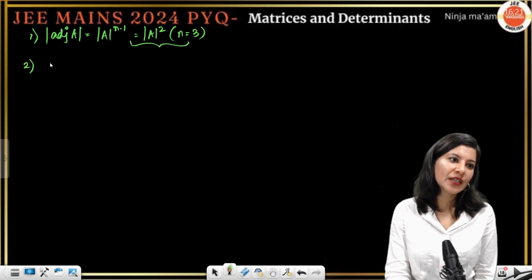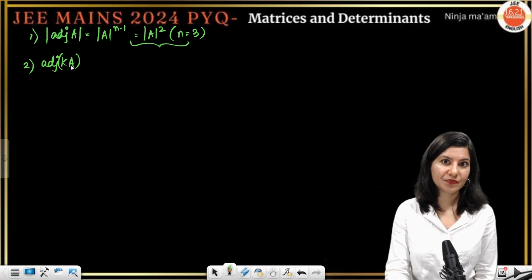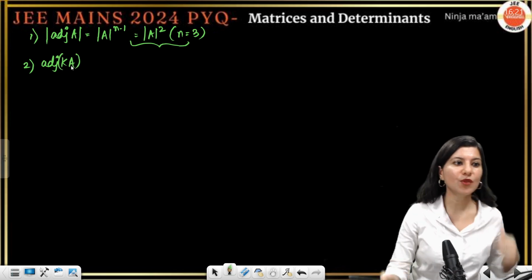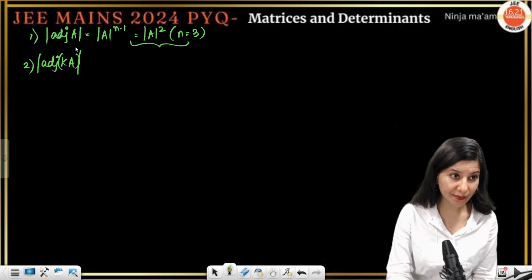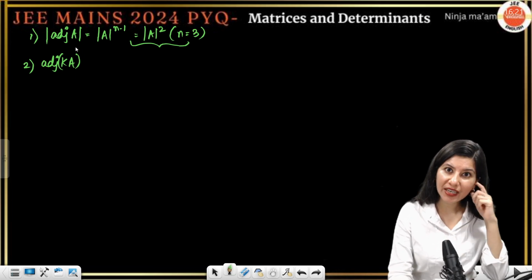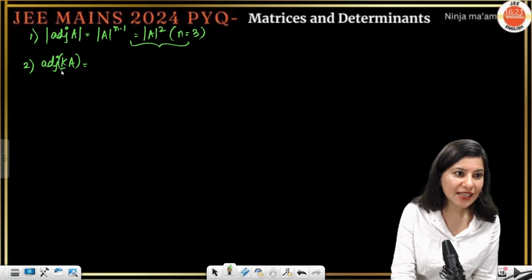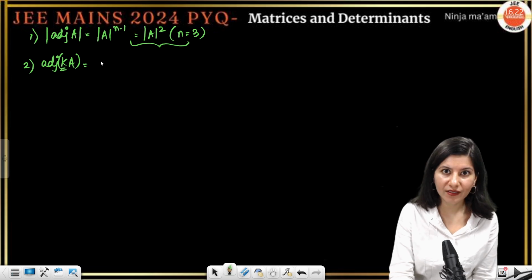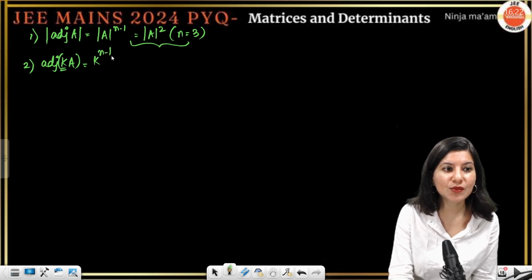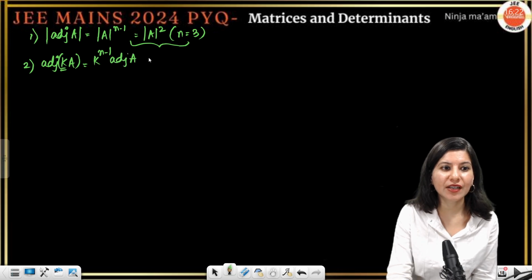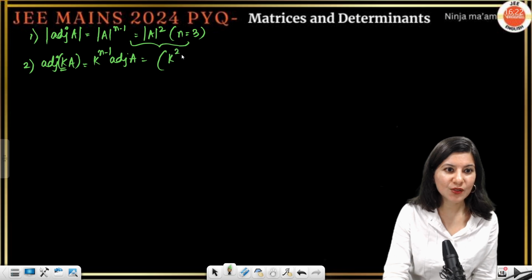Second property is this very important property, adjoint of KA. Remember, I am not saying that determinant is here. This is different. What I'm saying is simply when you see adjoint of KA, for example adjoint of 3A, adjoint of 2A, this K has to come out and we need to pay the price for this K, and that price would be K to the power n minus 1 adjoint of A. Again, if n is 3, that is going to be K square adjoint A.